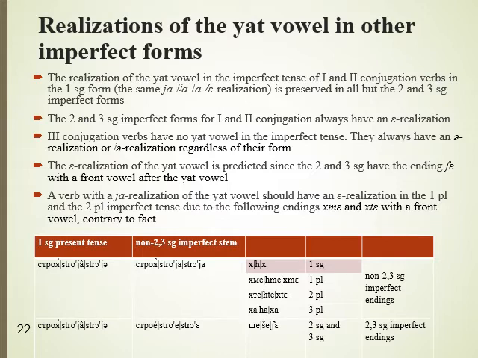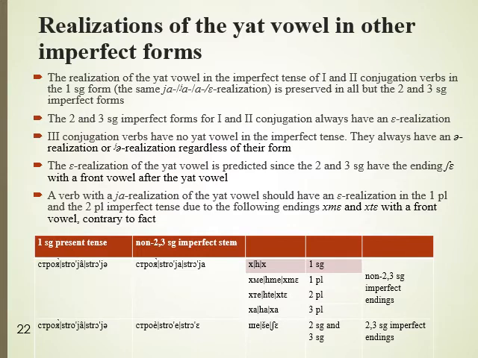The second and third person singular imperfect forms for first and second conjugation always have an A realization of the Yat vowel. Third conjugation verbs have no Yat vowel, and in the imperfect tense they always have an A realization or A realization with palatalization regardless of their form: second and third person singular forms as well as other forms.